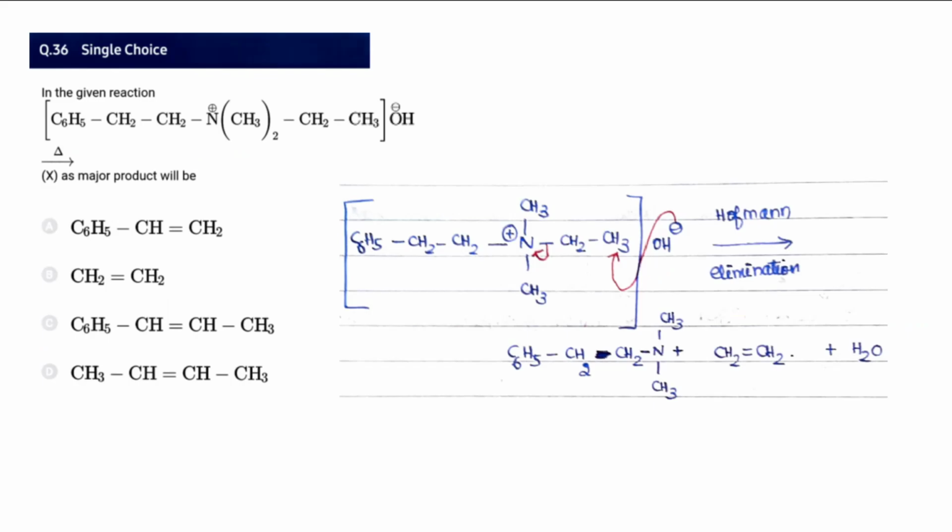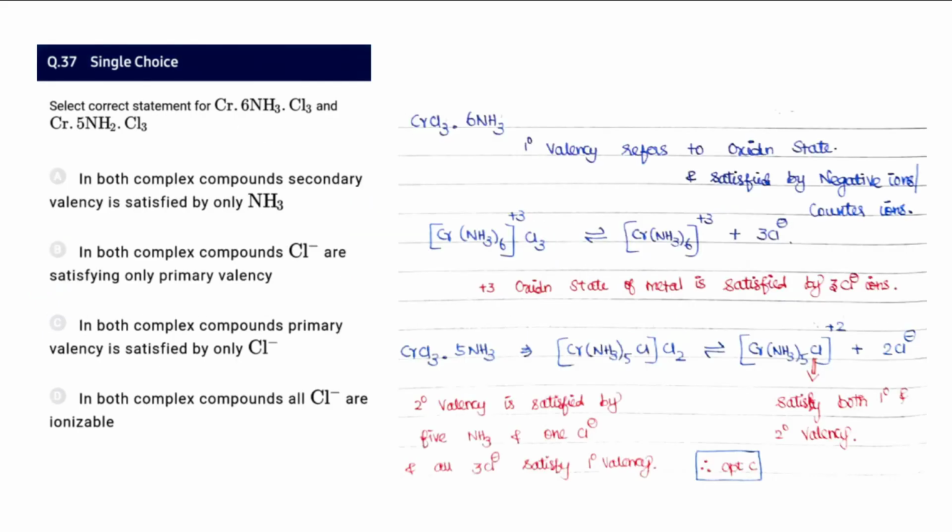And 36, it is a Hofmann's elimination. In Hofmann's elimination, the base OH minus is going to abstract one of the hydrogens from here. When it abstracts, between these two there will be a double bond, and at the time these 2 electrons will be given to nitrogen. The products formed are CH2 plus water, and the major product will be the least stable alkene. So it is 36, option B.